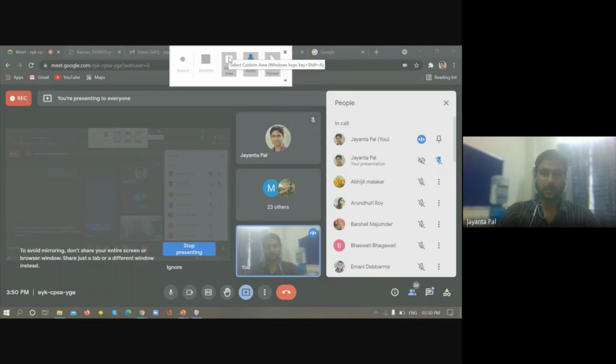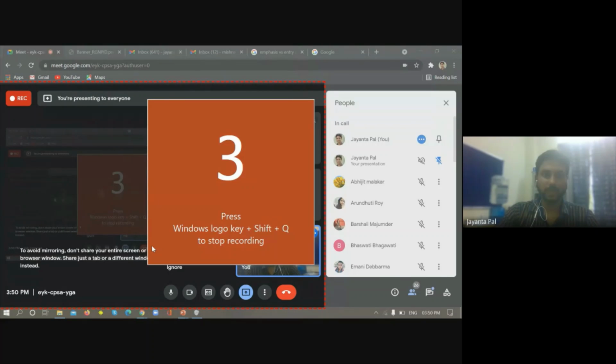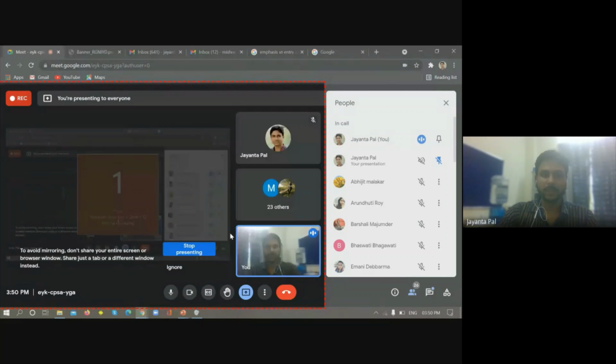And obviously you have to first select the area. See, I've just clicked on area and mentioned that from this portion to this portion I want to record. Okay, so I have selected the area, so only this portion of the screen will be recorded and the other portion will not be recorded. Now click on record. See, press Windows key plus Shift plus Q to quit. Until you press this key, it will continue to record.